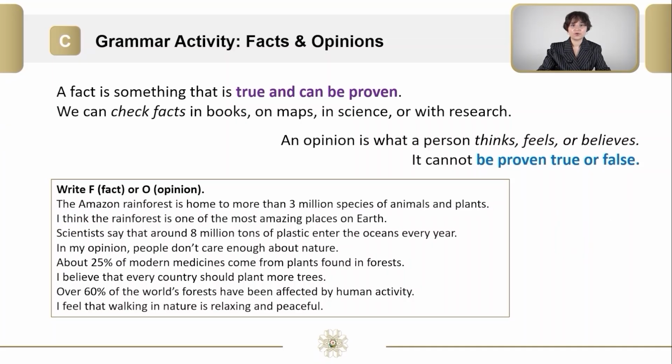Welcome back. It is time to check your answers. The Amazon rainforest is home to more than 3 million species of animals and plants. It is fact. I think the rainforest is one of the most amazing places on Earth. It is opinion. Scientists say that around 8 million tons of plastic enter the oceans every year. It is fact. In my opinion, people don't care enough about nature. It is opinion.